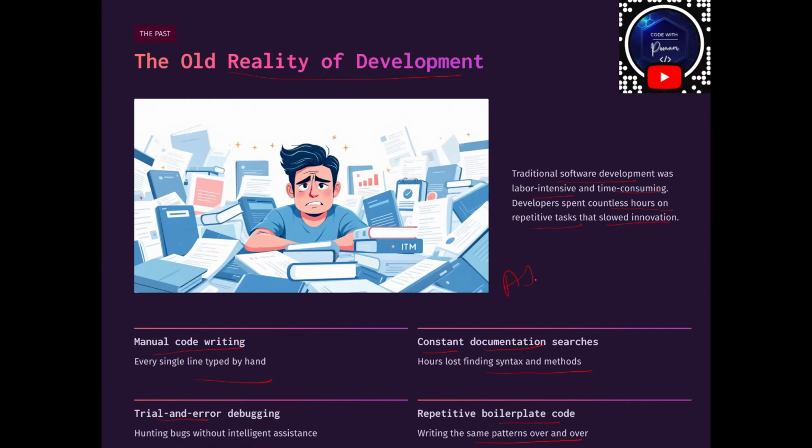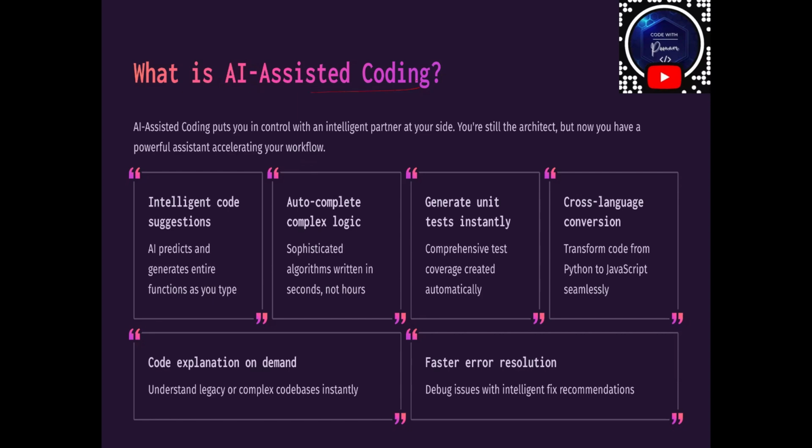So now we have AI tools, right? What are these AI tools going to do? They are helping us automate a big part of this process. But what does this exactly mean? Let us see. What is AI-assisted coding? AI-assisted coding means you are still the developer. Everything is in your control, but you have an intelligent assistant, an intelligent partner sitting at your side, guiding and assisting you while you code. So you are still the architect, but now you have a powerful assistant accelerating your workflow. That is what AI-assisted coding is.